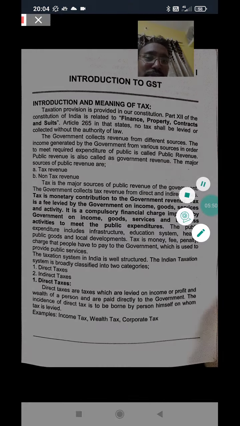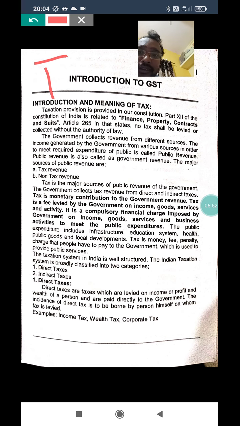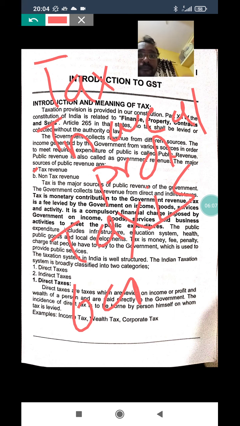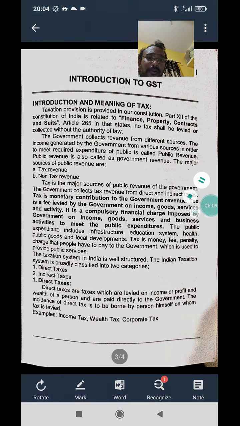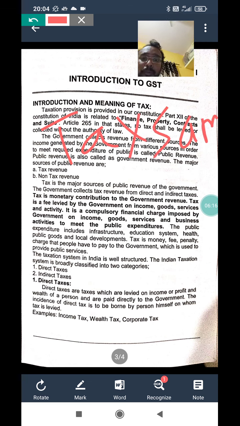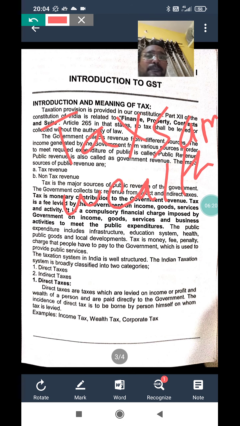So direct tax is a tax charged on the income, wealth, and profit of the person who bears the tax. In simple words, tax is collected from the same person to whom the wealth belongs.